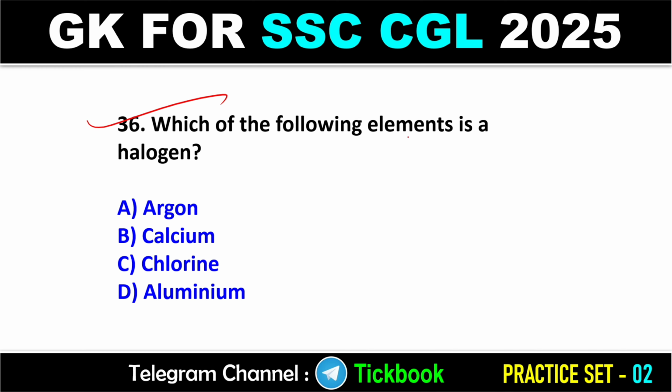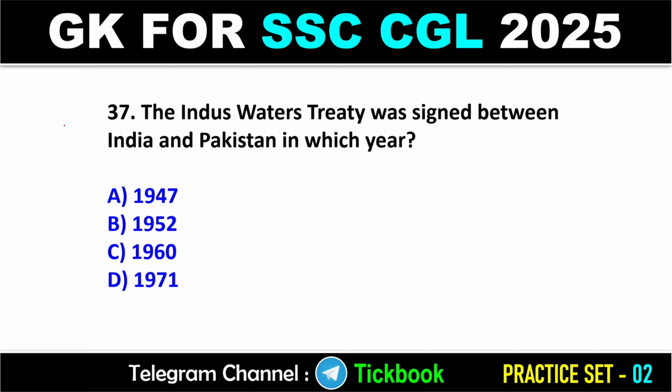36. Which of the following elements is a halogen? Option number C is the right answer, chlorine. Actually, there are 6 halogen elements in the periodic table, and these are fluorine, chlorine, bromine, iodine, astatine, and tennessine. Okay. Question number 37. The Indus Water Treaty was signed between India and Pakistan in which year? Option number C is the right answer, 1960.